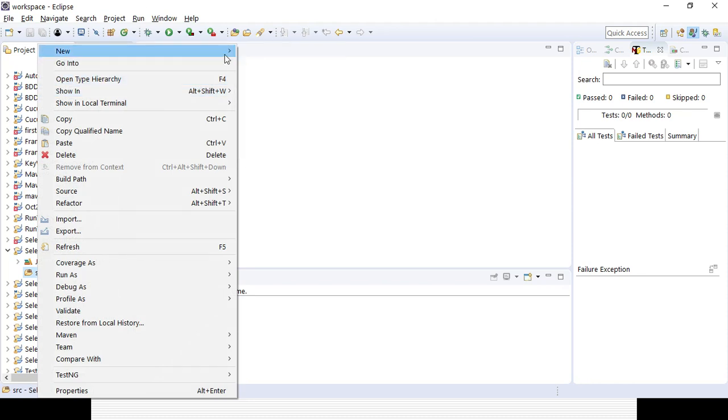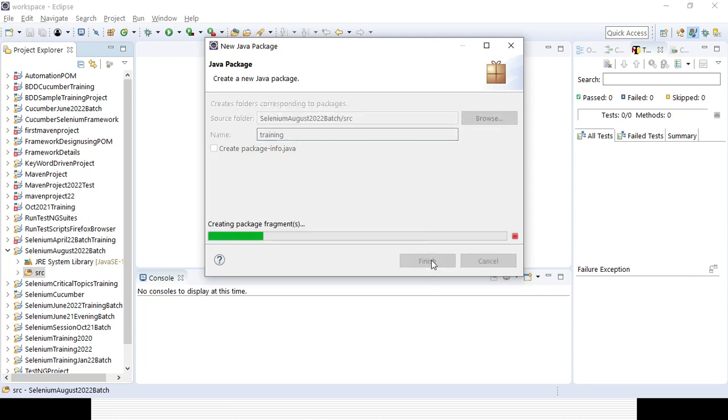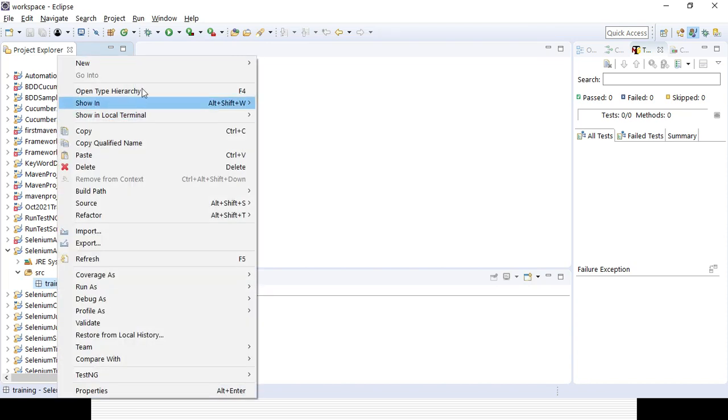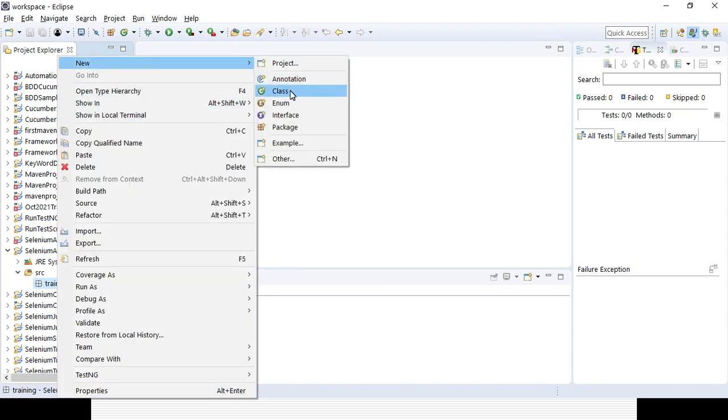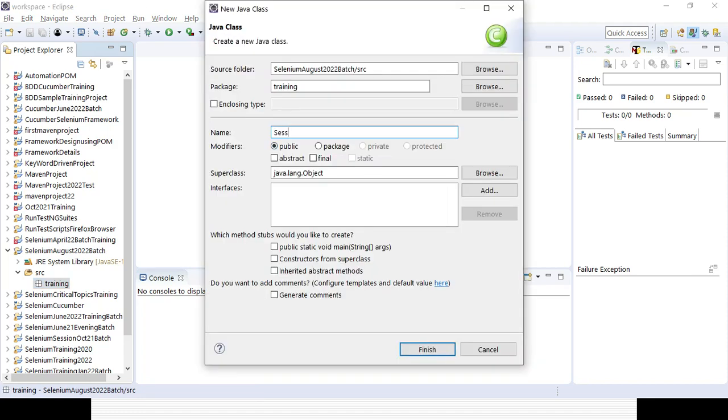So right click, new, and there is an option called package. Say I can give training, and click on finish. Then I can create a class. Again right click on the package, go to new, then class. I can give it the name Session 1. And here you need to select public static void main.